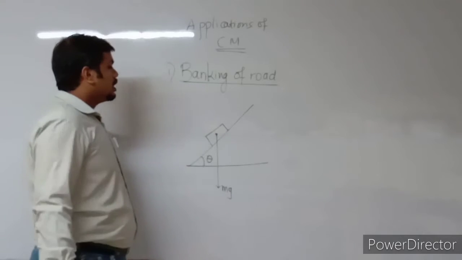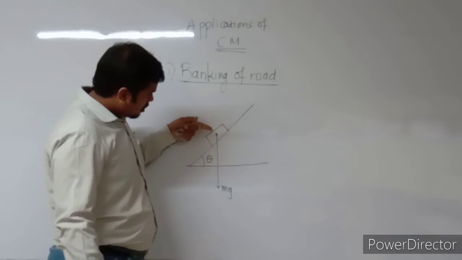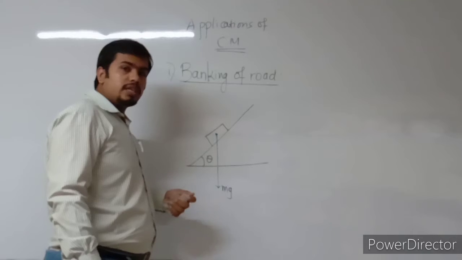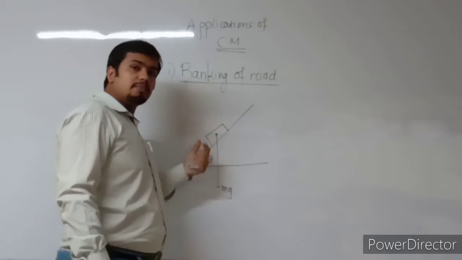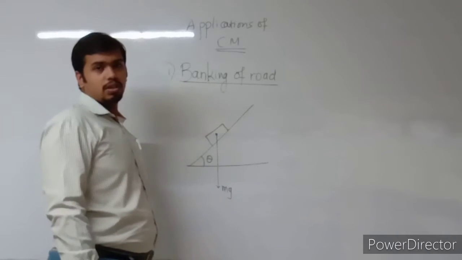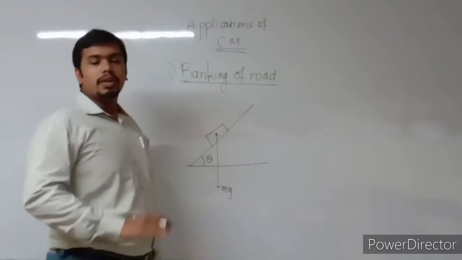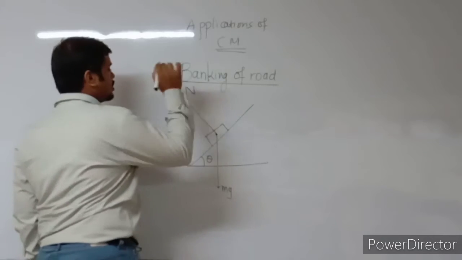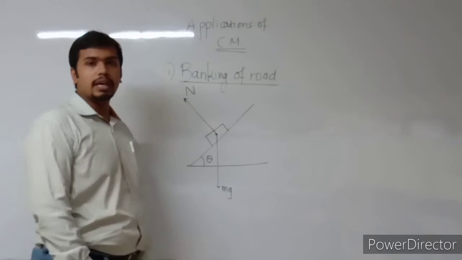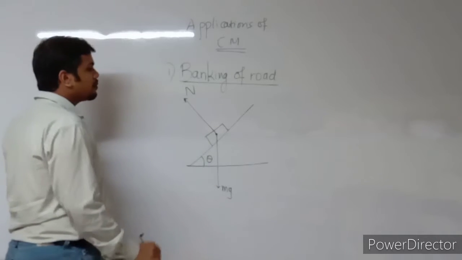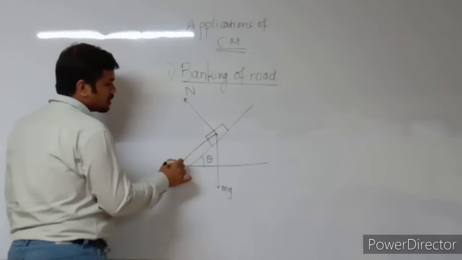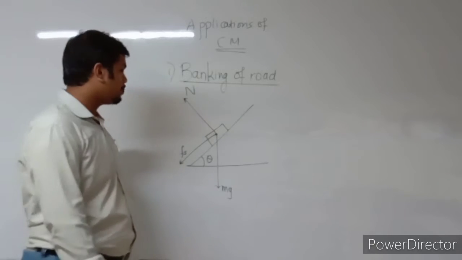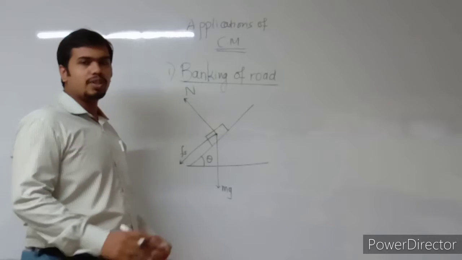Okay. So whenever this vehicle is applying some force vertically downward, there is also a vertically upward force which is being exerted by the surface of the earth itself, and that force is always perpendicular to the surface, which is given by normal reaction capital N. Okay, there is also another force involved which is known as static friction, force of static friction, remember that. Force of static friction is related to frictional force.